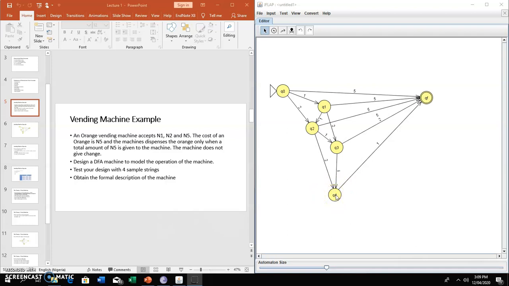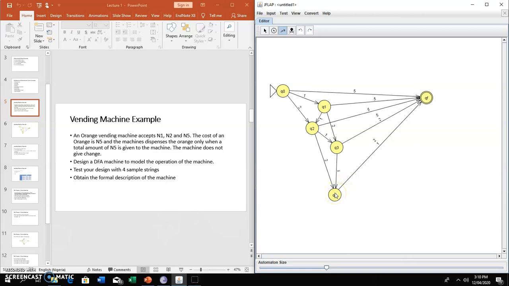So at point Q4, where I have 1 going out to Q5, what if someone then decides to put 2 naira at this point Q4? That'll be 4 plus 2, that'll be 6. So obviously we're still going to go to our final state, although that's 6 naira, but the person gets the orange but loses 1 naira. Yes, loses 1 naira. So what if the person again puts in 5 naira from this stage of Q4 where we already have 4 naira?